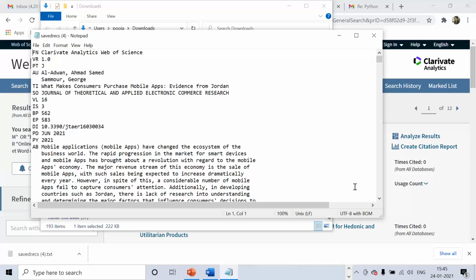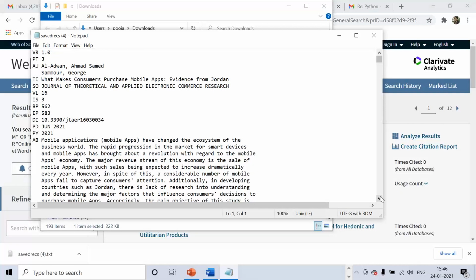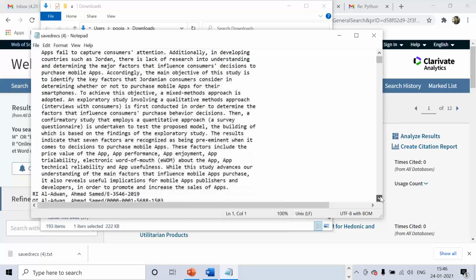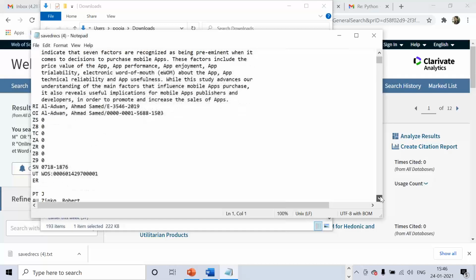See, Scopus extracts more information, Web of Science extracts less information. So it's all about the algorithm which this particular citation software has. There is no reason why it cannot take more or less. But yes, these both work in a different structure. So this is all the information.